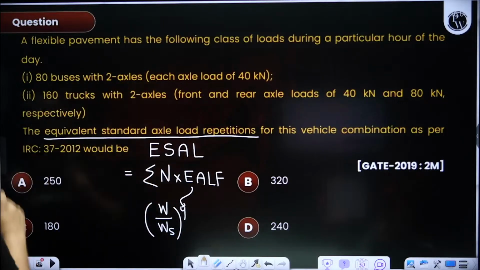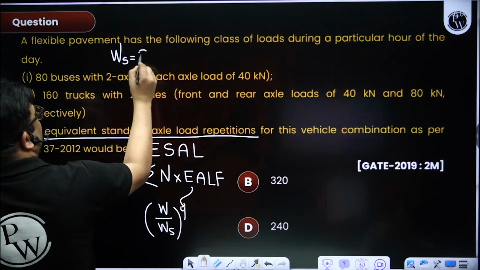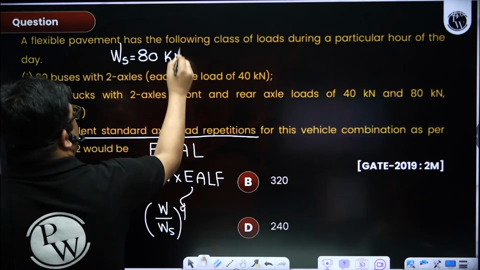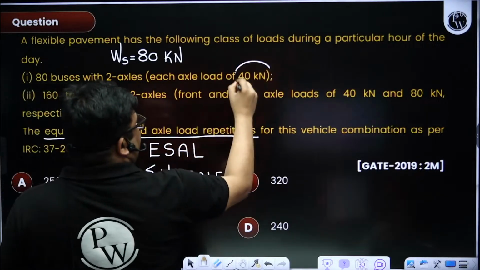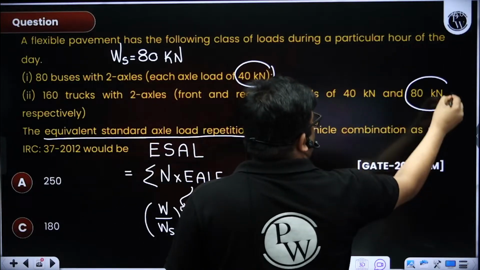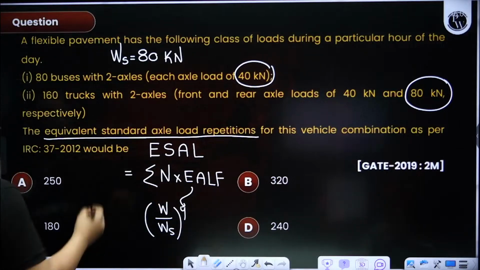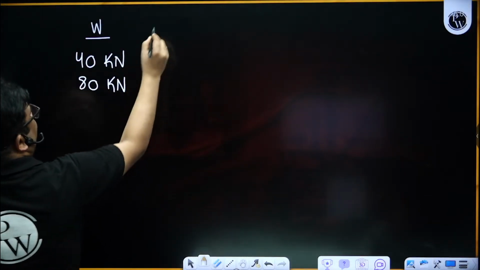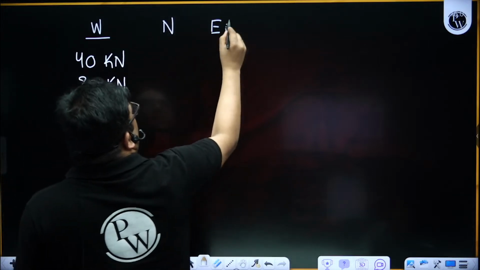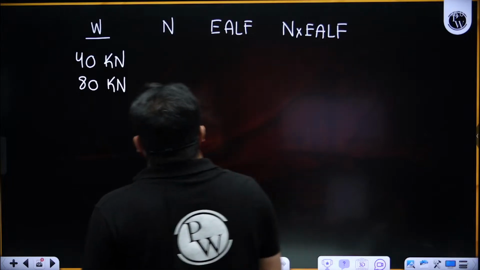Now here nowhere is it mentioned about the type of axle, so I'll take the standard axle load as 80 kilonewton. Now I need the weight of axles. Now see here, 40 is given and 80 is given, so these are two weights. I need frequency, so I'll draw the table here. We have 40 kilonewton weight of axle and 80 kilonewton. Then only I can find EALF, and then take N into EALF and the summation to find the ESAL, right?